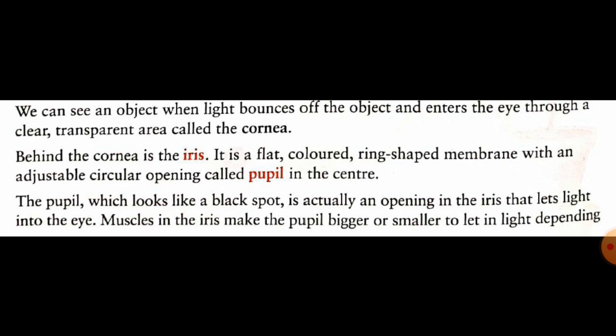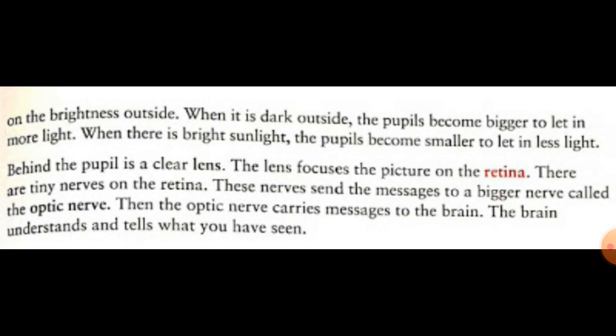Muscles in the iris make the pupil bigger and smaller to let in light depending upon the brightness outside. Whenever you are outside in bright sunlight, your pupil becomes smaller in size, so that less light enters your eyes.